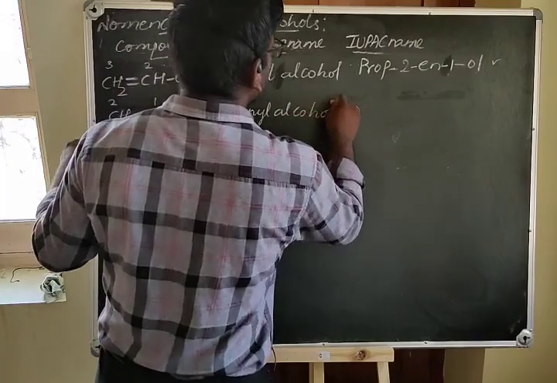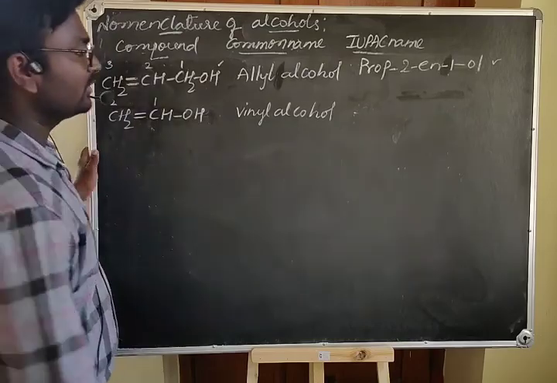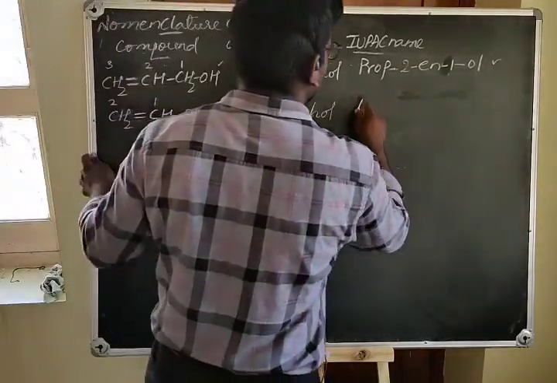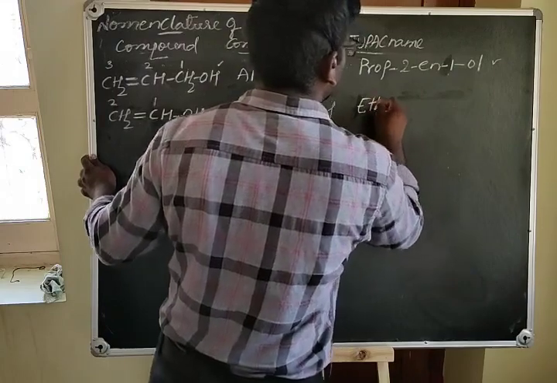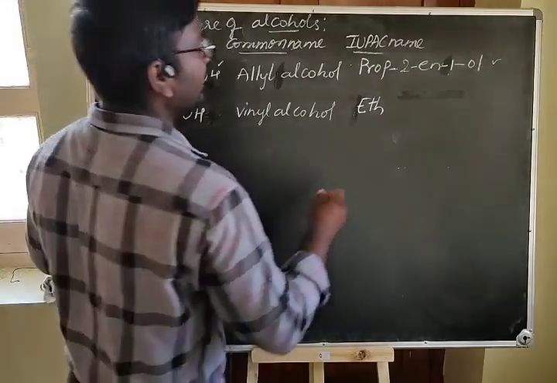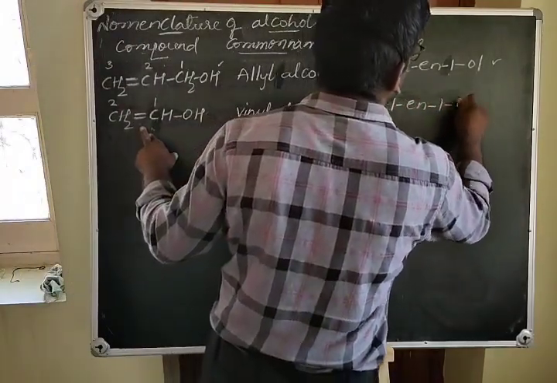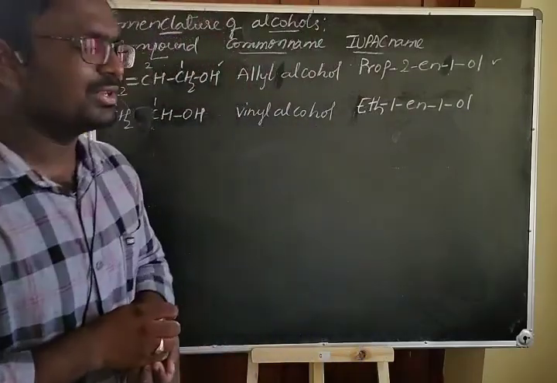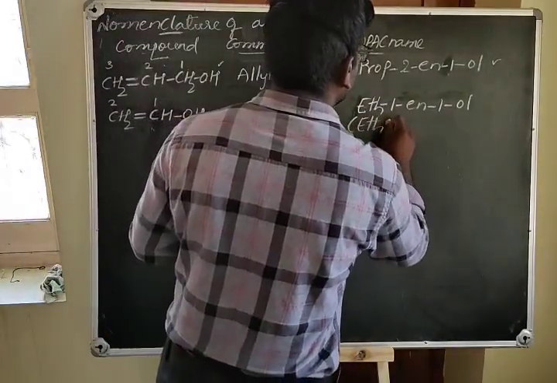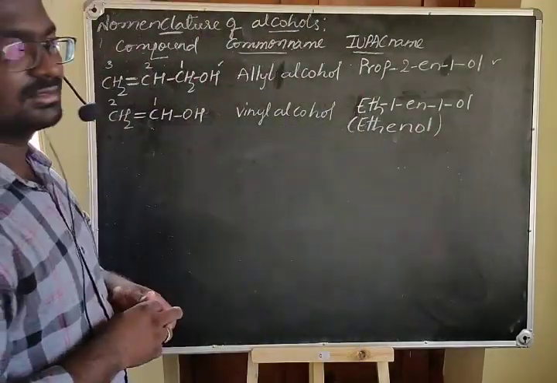For the IUPAC name, the OH and double bond are present on the first carbon. The word root is eth because there are 2 carbon atoms. The double bond starts at 1, so 1-en-1-ol. You can write this as the IUPAC name, or simply you can write the answer as ethanol.